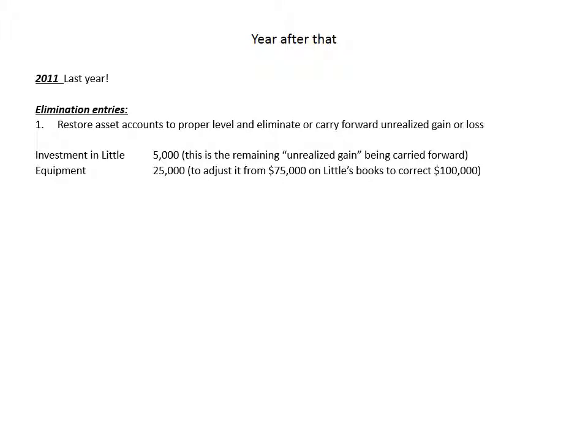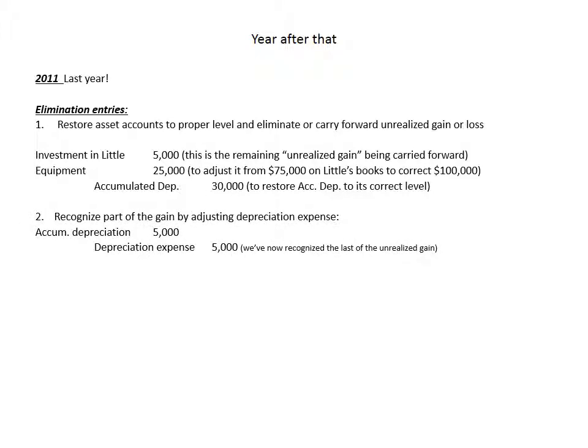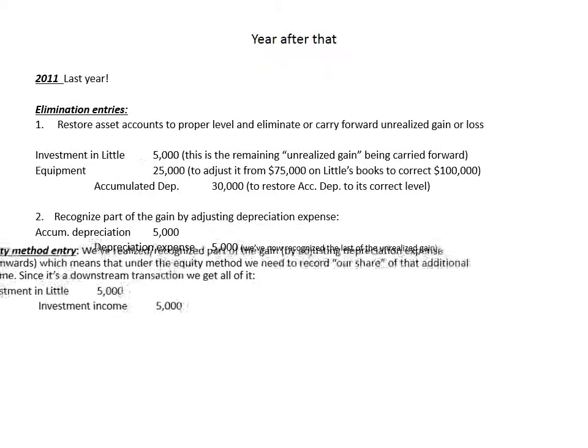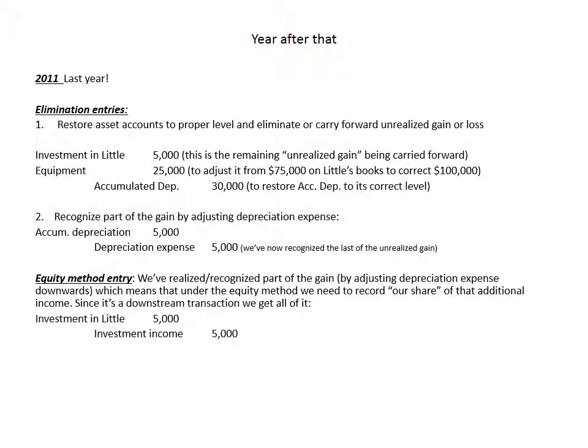We adjust the equipment account up to its correct value, and we carry forward the accumulated depreciation from the previous year, the $30,000 that I talked about on the previous slide. And again, we recognize the last $5,000 of that unrealized gain, and we do our last equity method entry to recognize the fact that we've got this additional realized income that we get to record our share of.